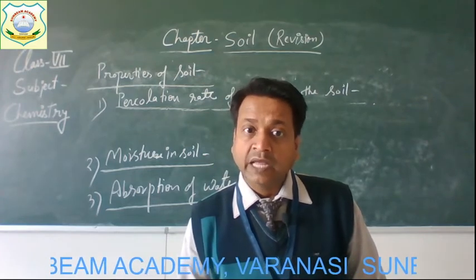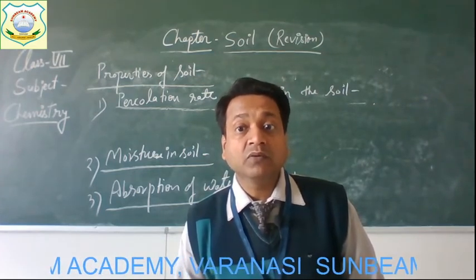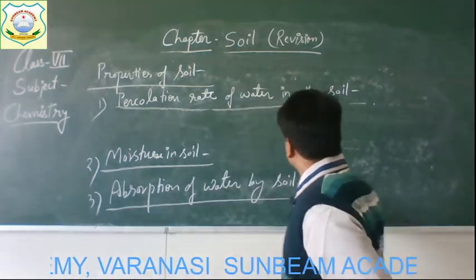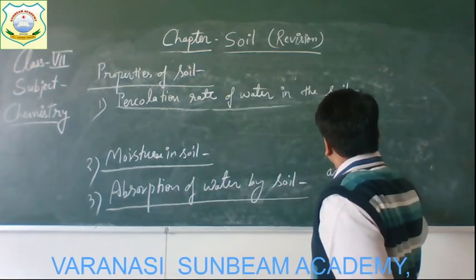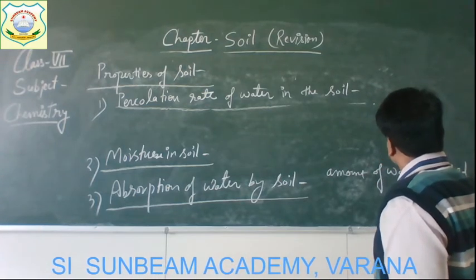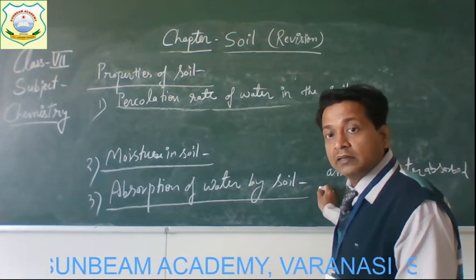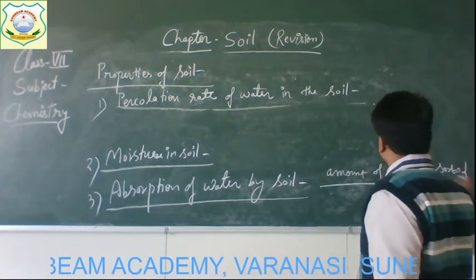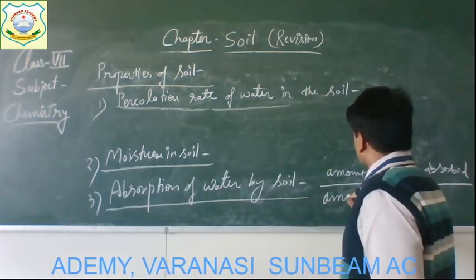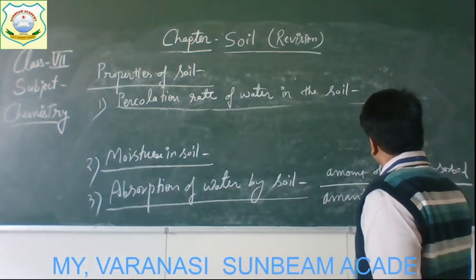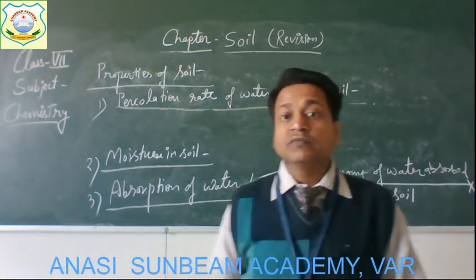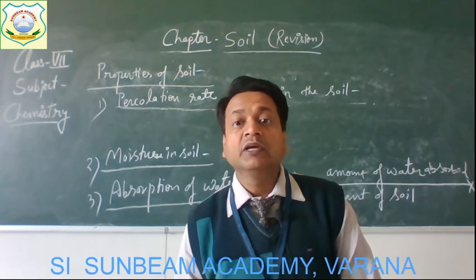For calculating the percentage of water absorbed, we will use the formula: the amount of water absorbed divided by the amount of soil, and multiply by 100. So we'll get the percentage of water absorbed by the soil.